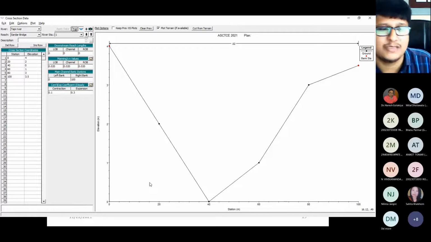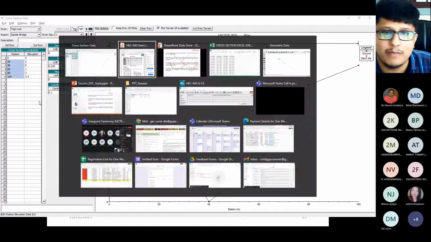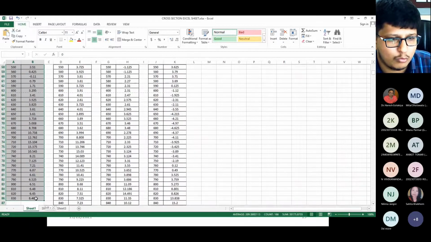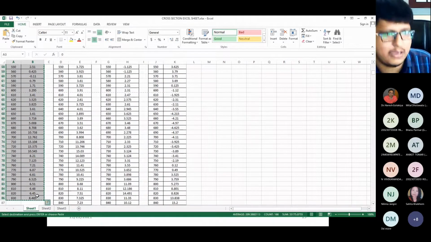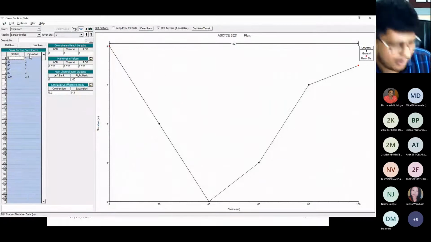And see, don't be happy. There will not be any such reading. The reading will be like this. You can see. You can also enter this. I will show you in 1 minute how to enter this. You can copy, select the window of the data sheet like this, and paste it.